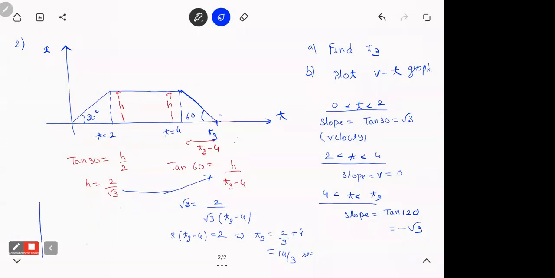So if you draw the VT graph here, look at the graph. In a VT graph, what is slope? Velocity, no? So first, for the 2 seconds, the slope is root 3. After that the slope became 0 for 4 seconds. Then the slope became negative.